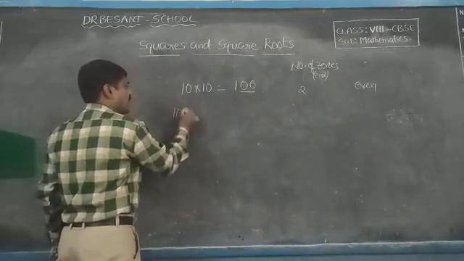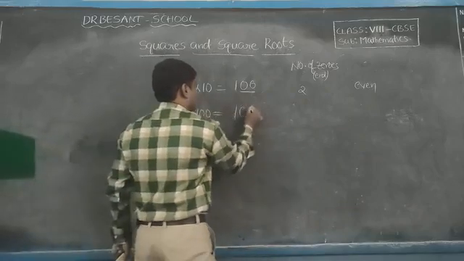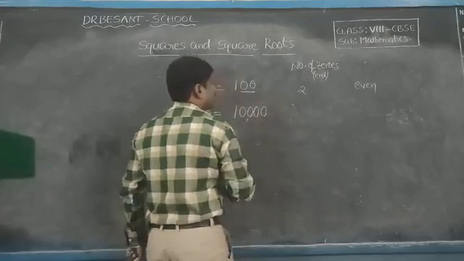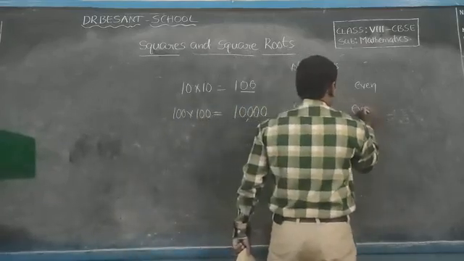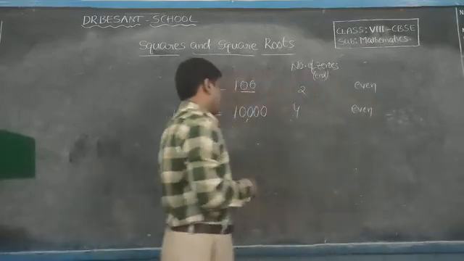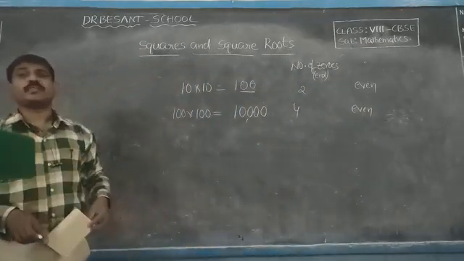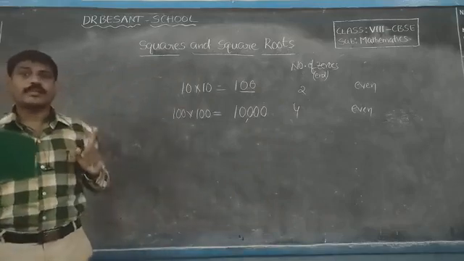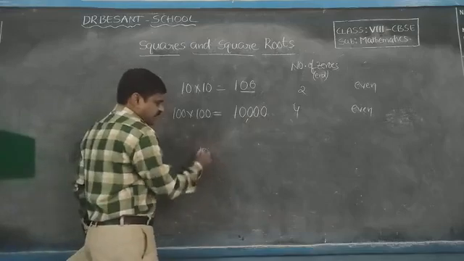Okay, 100 into 100 is 10,000. Number of zeros, how many? 4. It is also even. So a perfect square ends with an even number of zeros, not an odd number of zeros. Suppose 10, is it a perfect square?